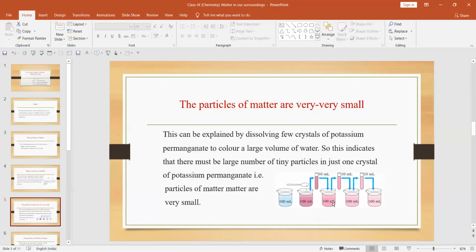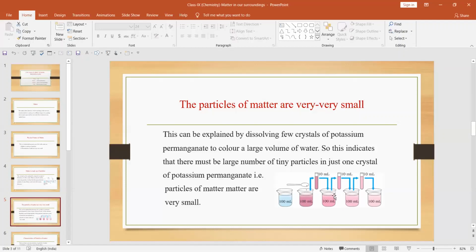Then again we will add to the 100 ml of water. You see, again these also become pink. Then what is the difference between these two? The difference is their intensity. Here the color intensity is more, here the color intensity is less still, but there is a pinkness here.